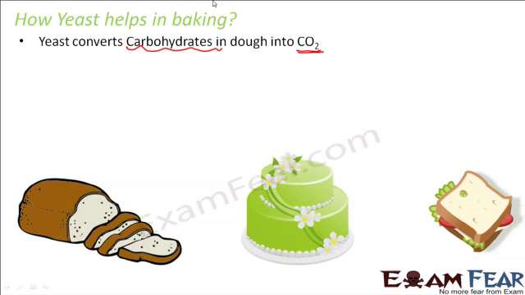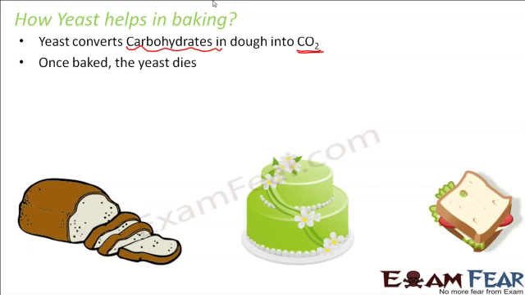Due to carbon dioxide, the dough expands or rises and it forms bubbles. Carbon dioxide, which is a gas, leads to the formation of bubbles, and that is why when you leave the dough for a long time, you will see that first of all it has risen, and also there are tiny bubble-like structures formed due to carbon dioxide.